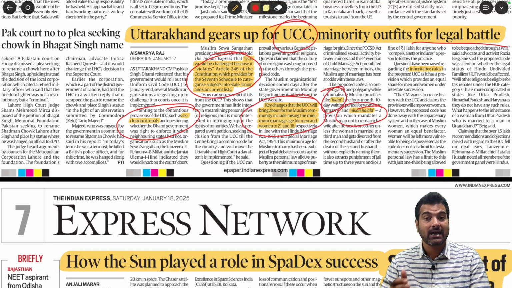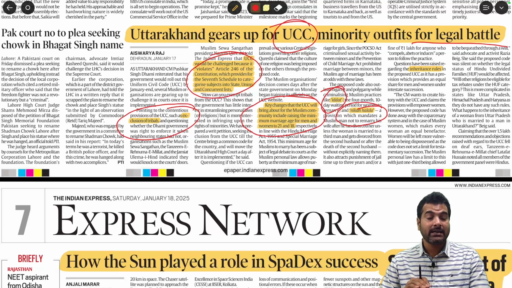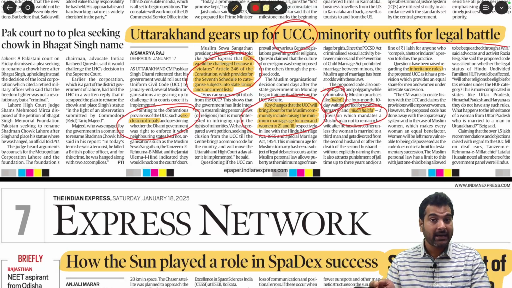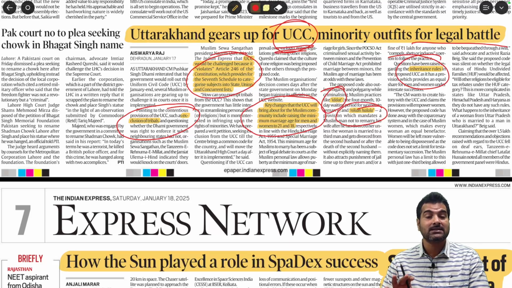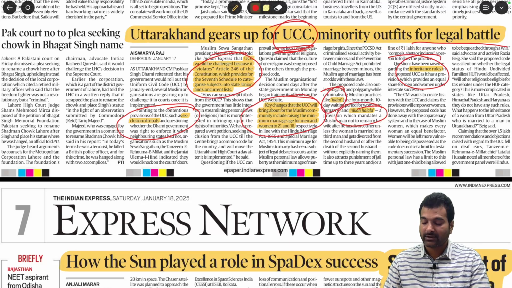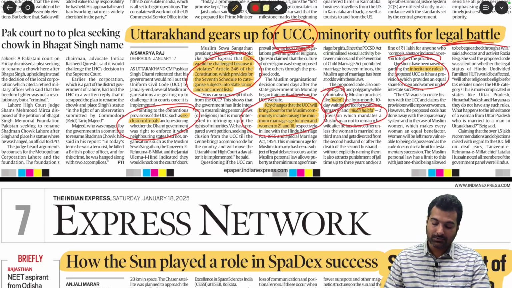Similarly, nikah halala means if a Muslim man divorces a Muslim woman, to remarry the same woman, the woman must undergo another marriage and get a divorce, then come for the marriage. These practices, and practices like polygamy and bigamy, marrying more than one woman, are all being outlawed as per this UCC, right? And the inheritance rules are also being changed. Among these there are some issues that are a cause of concern for the community. So that's the reason they are planning for a legal battle. So that's the issue.